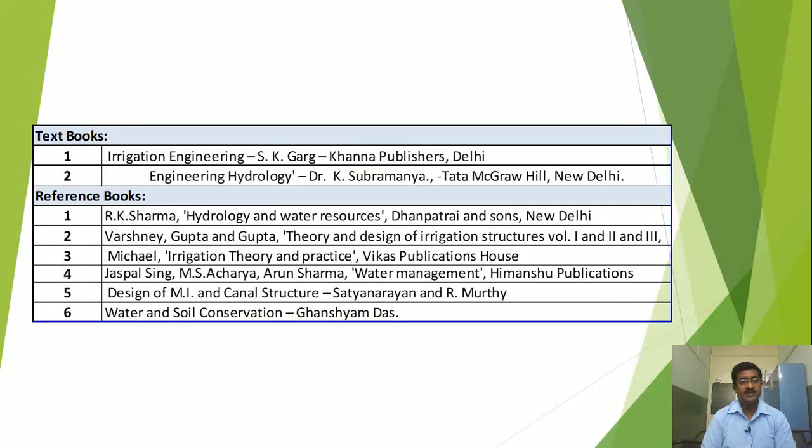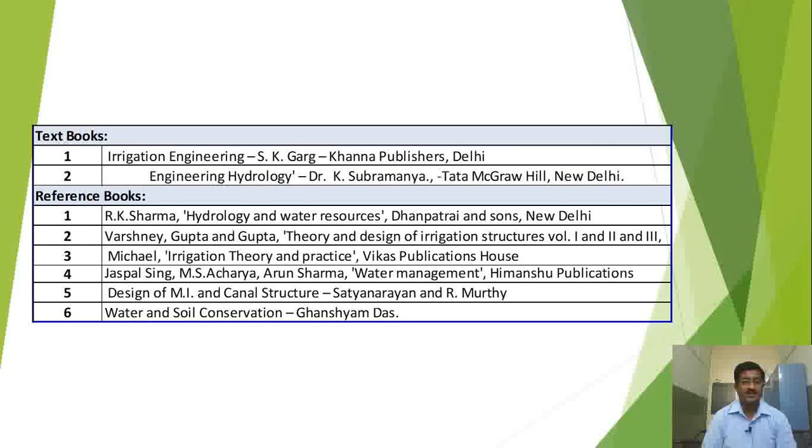Then textbooks and reference books which are required for this subject. Textbooks you can use are Irrigation Engineering by S.K. Garg, and also Engineering Hydrology by Dr. K. Subramanya. The reference books are also there: Hydrology and Water Resources by R.K. Sharma, Varshney and Gupta's Theory and Design of Irrigation Structures, 3 volumes are there.